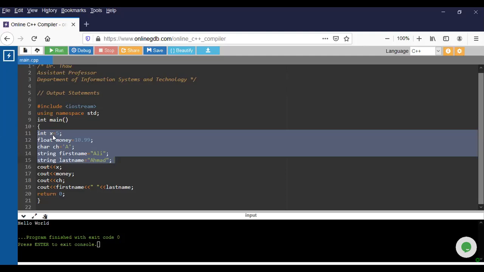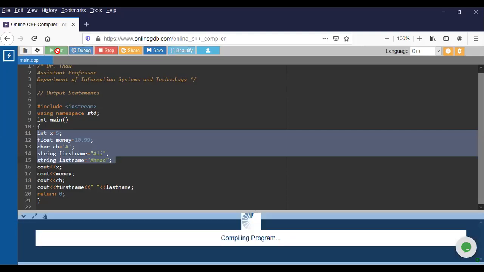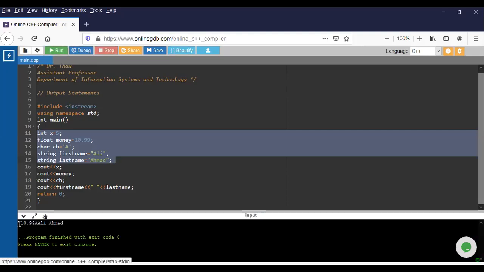This one, I just give X. This one, I put the name. So this is up to you, how you declare. But whatever you declare, in the output you must write exactly the same thing. So when you run this program, let's see what the result is. See, the first one is a 5 here. And then after that, you have 10.99, that is the second one. Then the A, then the Ali, and the space is here, and Ahmad.